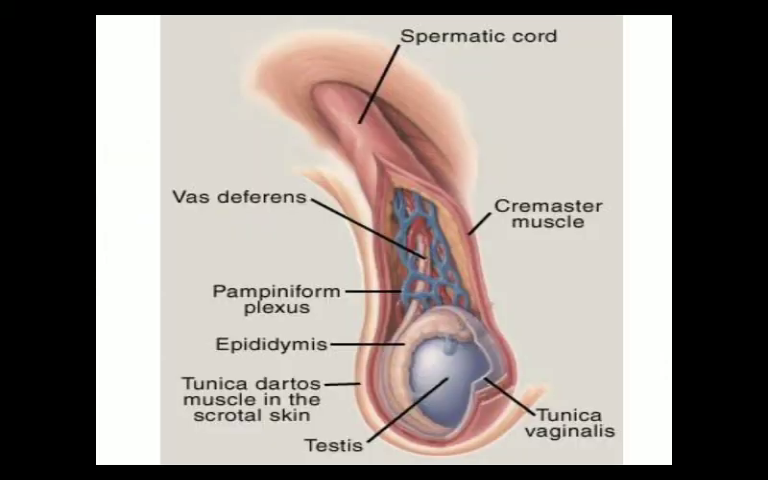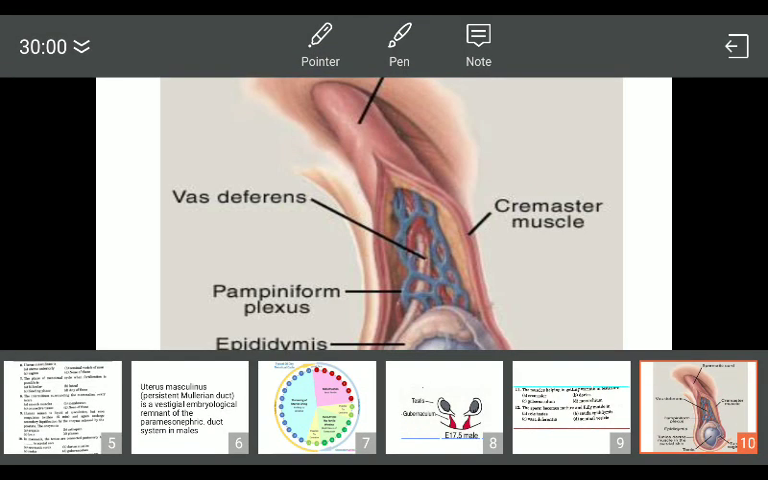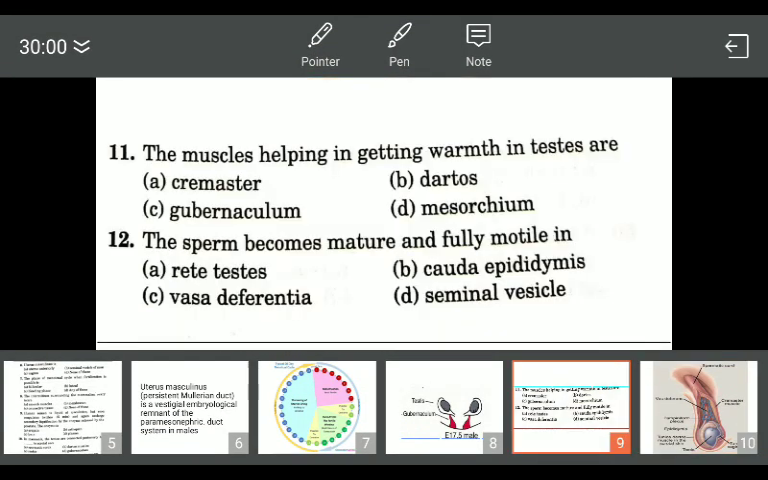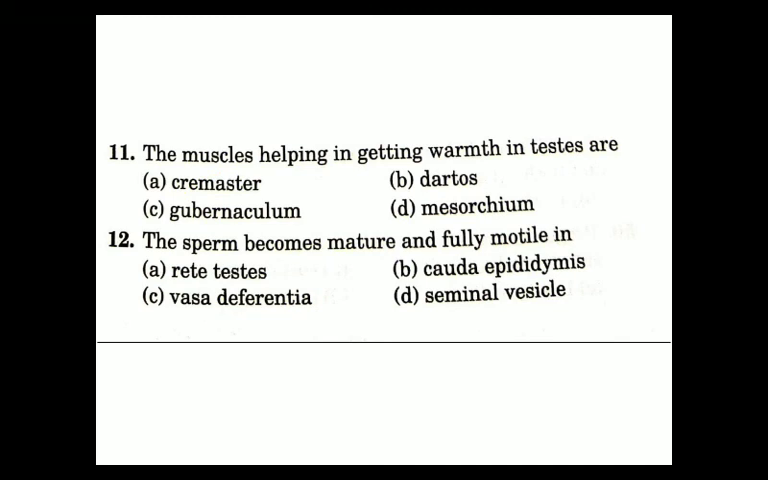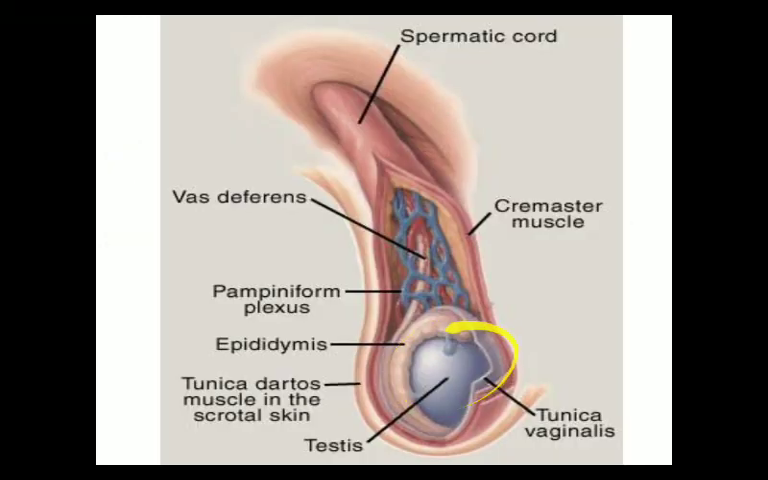The answer will be the cremaster muscle. In the options, the first option is the cremaster muscle. This is a testis and it is located in a sac-like structure called the scrotal sac. The cremaster muscle helps in getting warmth from the body. This cremaster muscle will contract and finally the testis will ascend and come in contact with the body.